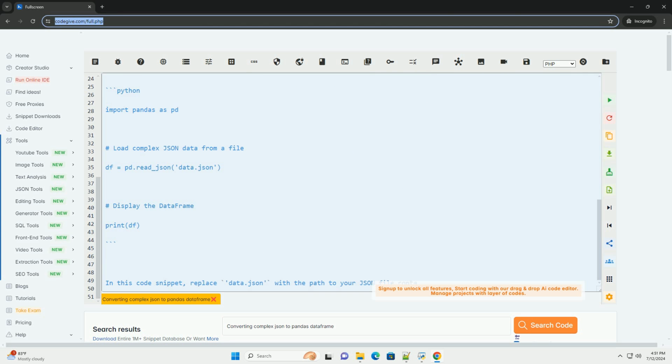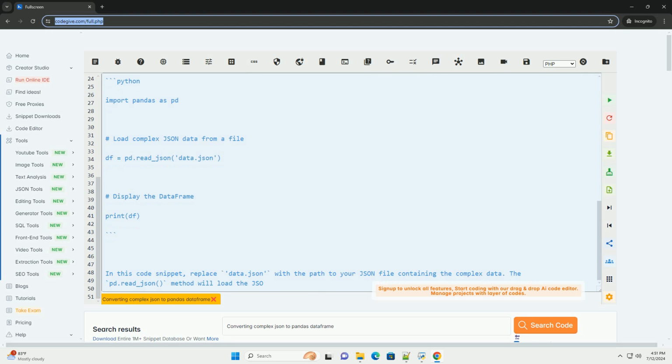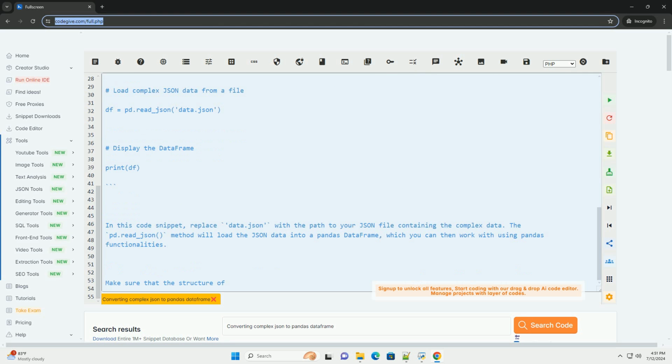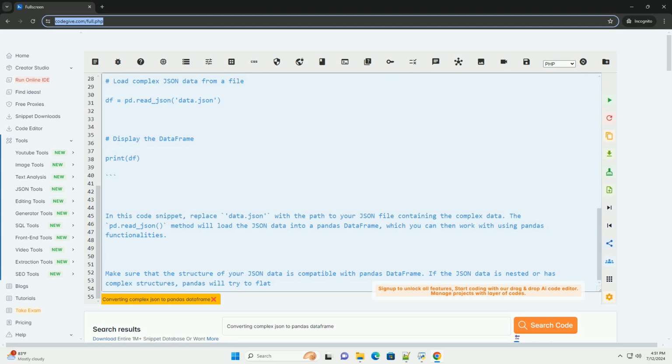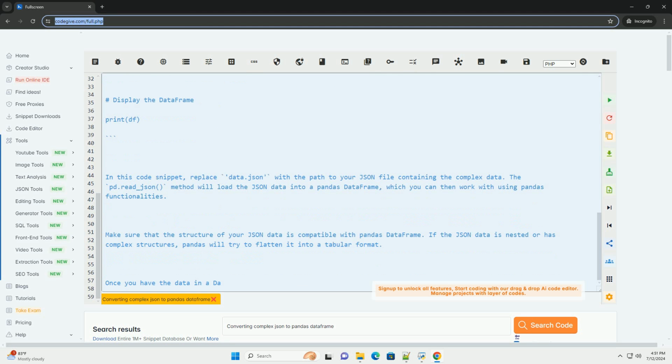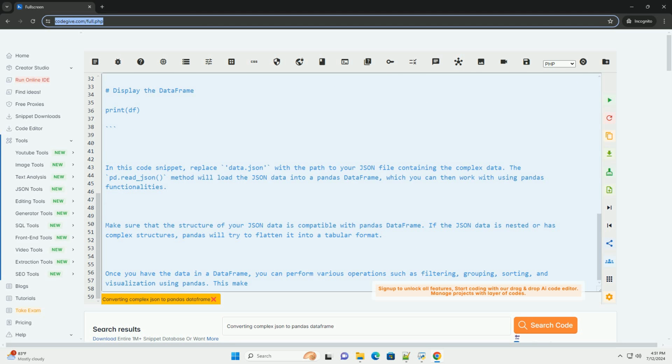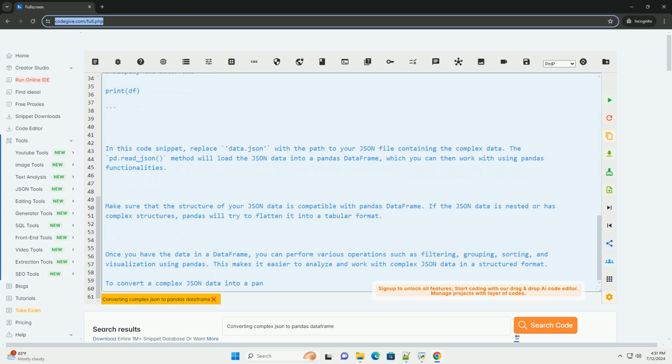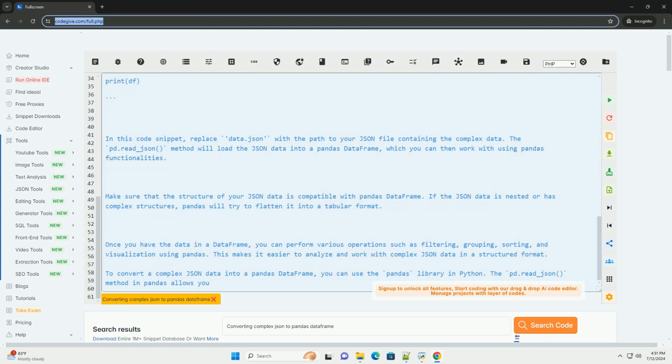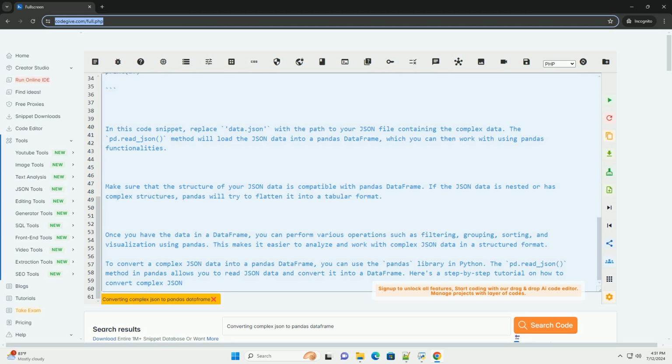1. Install pandas. If you don't have pandas installed, you can install it using pip. 2. Import pandas and load the JSON data. First, import the pandas library and load your complex JSON data. You can either load it from a file or from a JSON string. For this example, let's assume you have a JSON file named data.json containing complex JSON data.